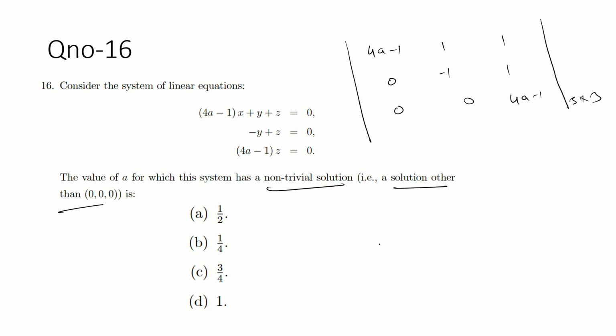Okay, and we know that in an infinitely many solution case, the determinant, suppose this is A is equal to this. Guys, just find the determinant equal to 0 for the non-trivial case, in case of infinitely many solutions. So guys, just find the determinant of this matrix.